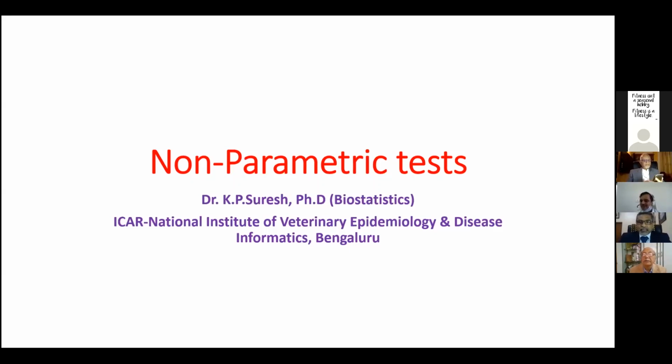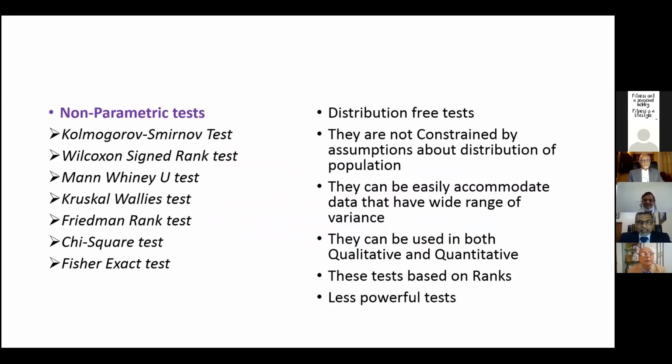When do we use a non-parametric test? We know that a parametric test can be used when the data is metric, when the data is measured. I will explain the data format afterwards, once the slide is over. So these are the non-parametric tests, which are distribution-free tests where no assumptions are made. They may be quantitative or qualitative.